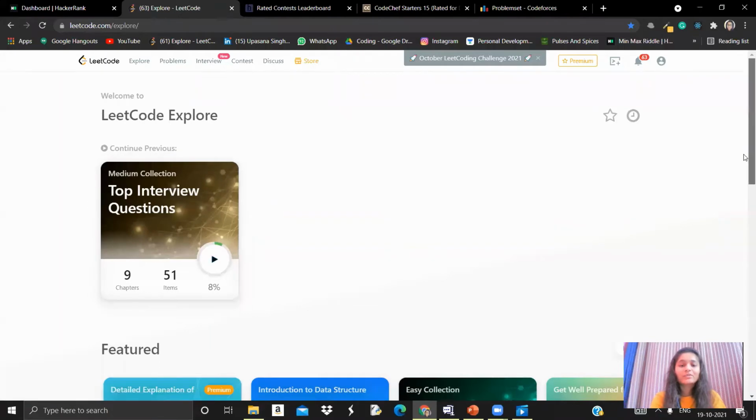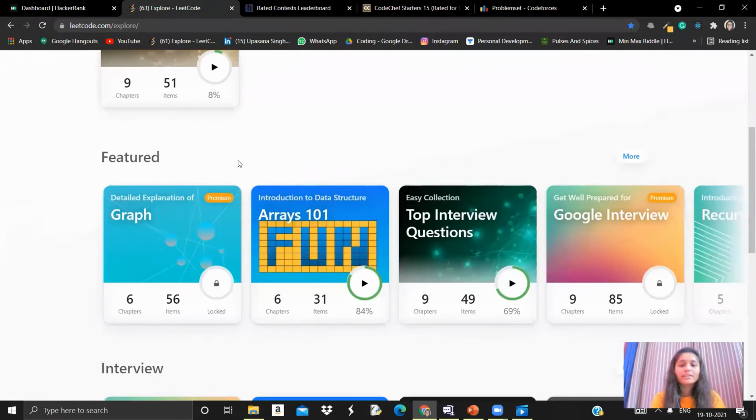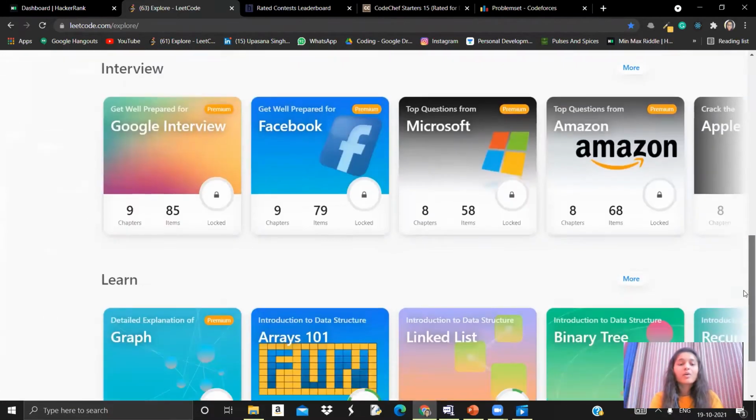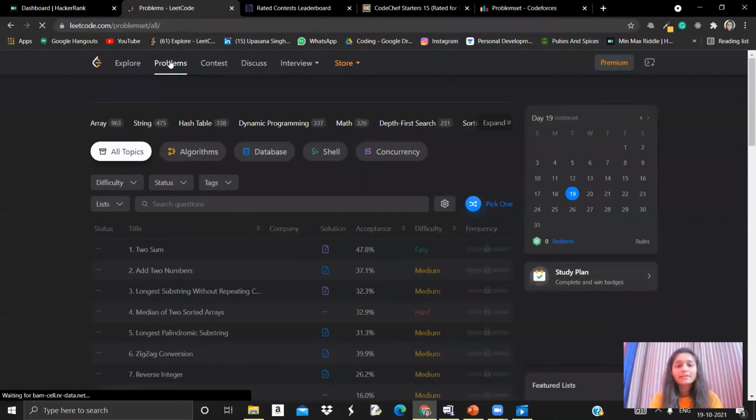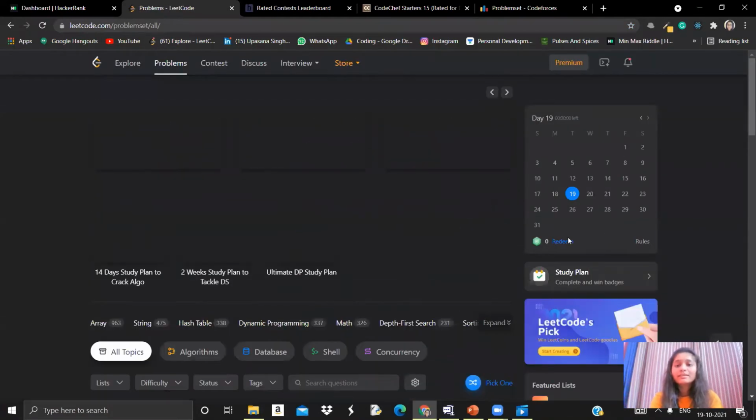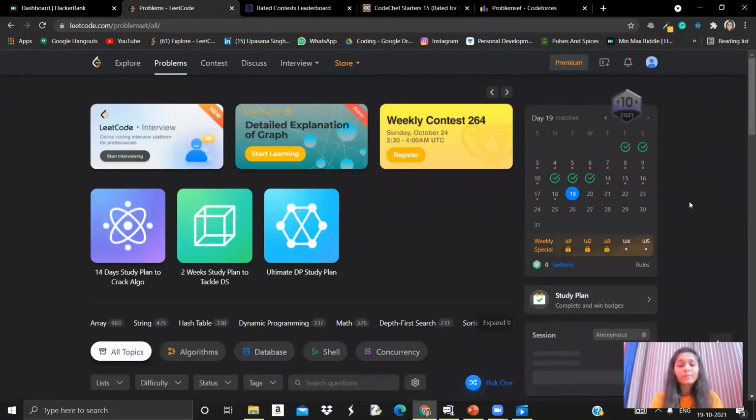So this is the LeetCode platform, and here you can see that there are different sections for graph problems, array problems. Some are locked and only for premium users, but mostly they are unlocked, and you can prepare different topics. Also, you get one daily problem, and you can practice that problem also. Like this is a calendar, and this helps you to maintain consistency so that you solve problems daily.